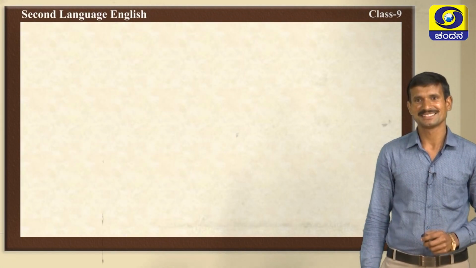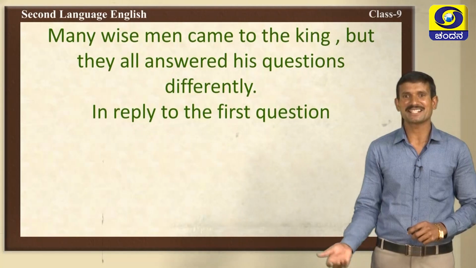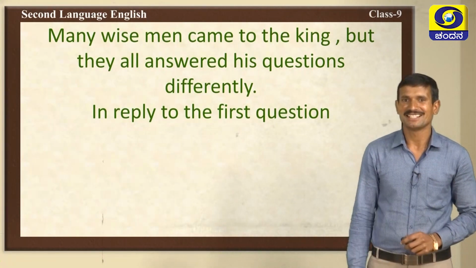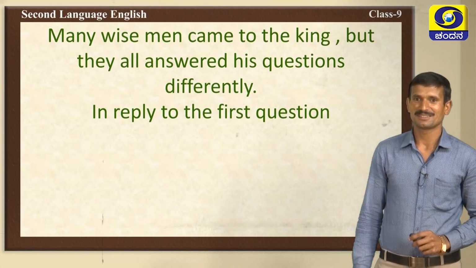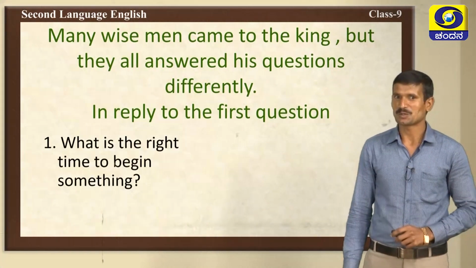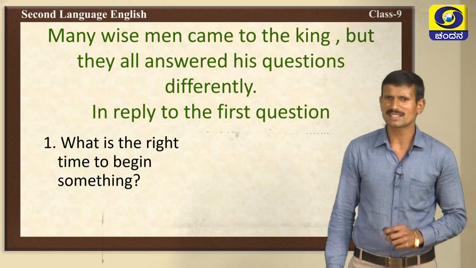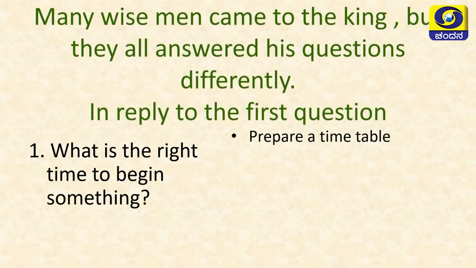Then, what happened? Good. Many wise men came to the king, but they all answered the questions differently. In reply to the first question, what is the first question? What is the right time to begin something? Very good. What was the reply? Yes, the king must prepare a timetable and follow it strictly.